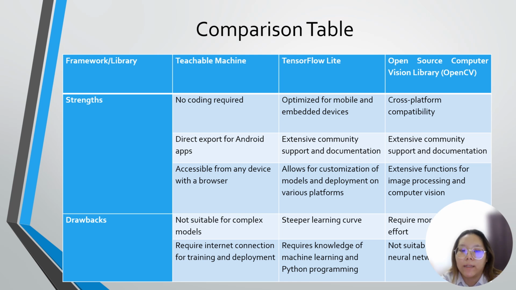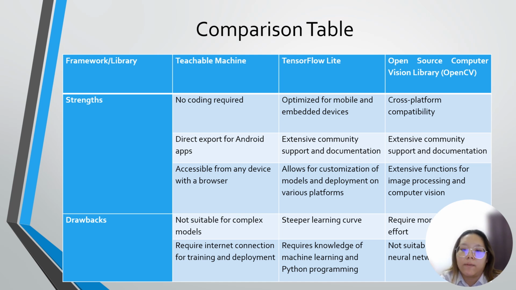Next is TensorFlow Lite, which is an optimized framework for mobile and embedded devices. It offers extensive community support and documentation, which makes it easier to learn and implement for developers. Then, it also allows for customization of models and deployment on various platforms. But it has a steeper learning curve compared to Teachable Machine and requires knowledge of machine learning and Python programming, which could be a barrier for beginners.